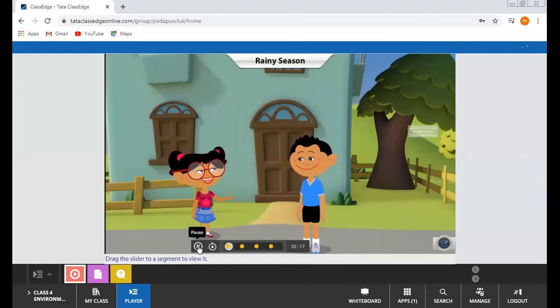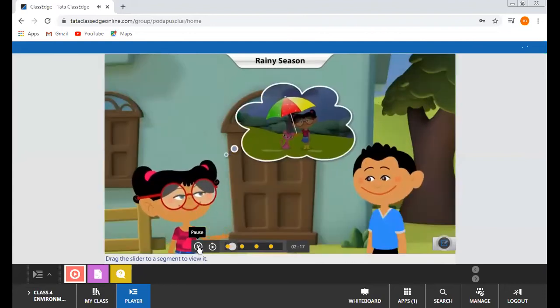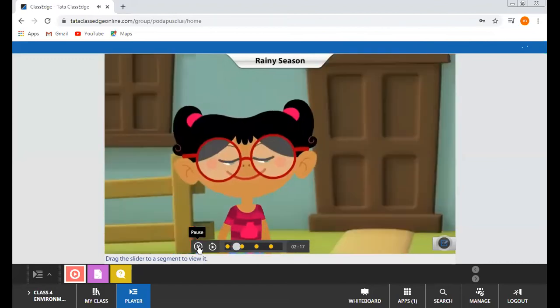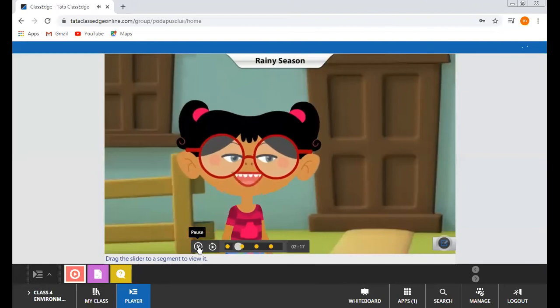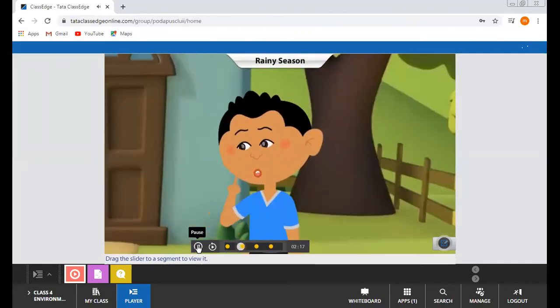I am so happy that I am visiting my grandparents' home tomorrow. I love going to their home, especially during the rainy season. What is so special about their home during the rains, Tia? My grandparents' home is specially designed to harvest rainwater. What is that, Tia? How do you harvest rainwater?